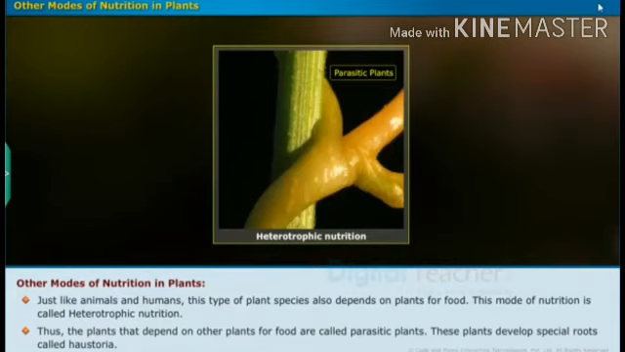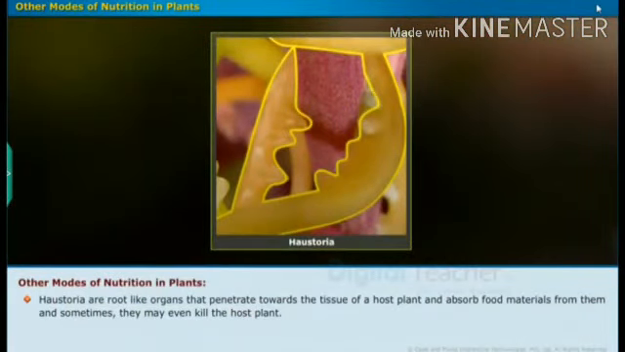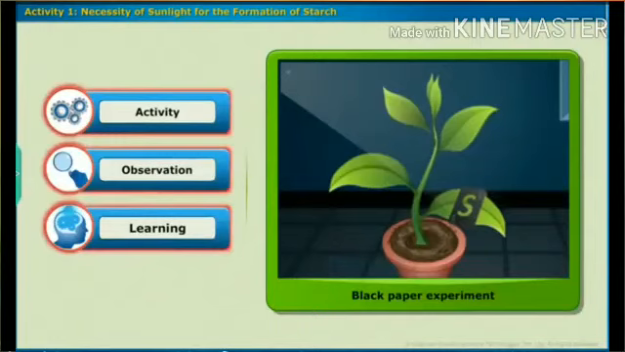Okay, and what happens is that this plant climbing on another plant produces some small special roots called haustoria. The haustoria is a small root-like structure. It will penetrate into the cells of the host plant and absorb all the nutrients from the plant, and finally it will kill the host plant. The host plant is the plant that gives nutrition to the Cuscuta plant.